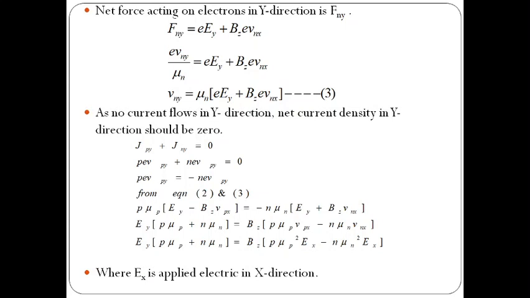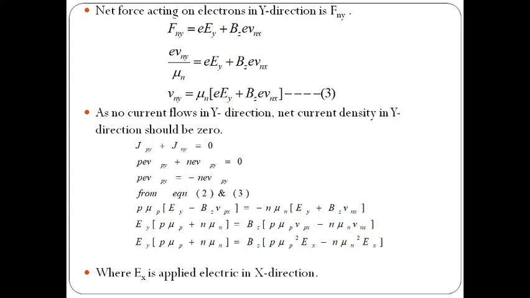Now we can write, from equations 2 and 3, by substituting Vny and Vpy: p mu p into Ey minus Bz Vpx equals minus n mu n into Ey plus Bz Vnx. So by separating the variables Ey and Bz, we can write Ey into p mu p plus n mu n equals Bz into p mu p Vpx minus n mu n Vnx.